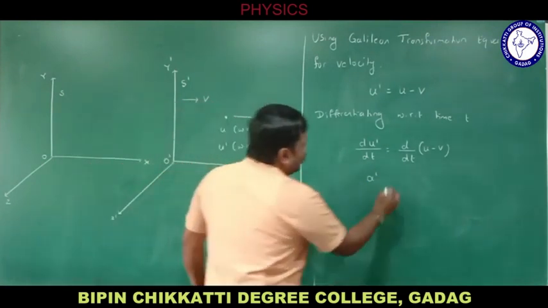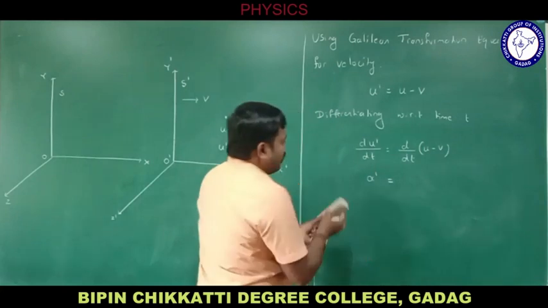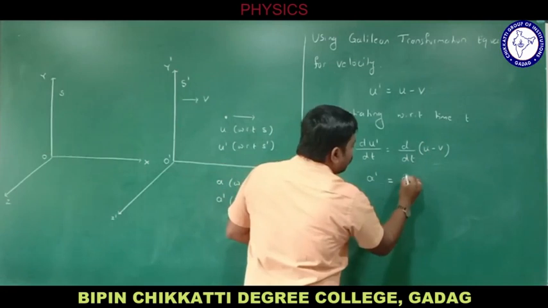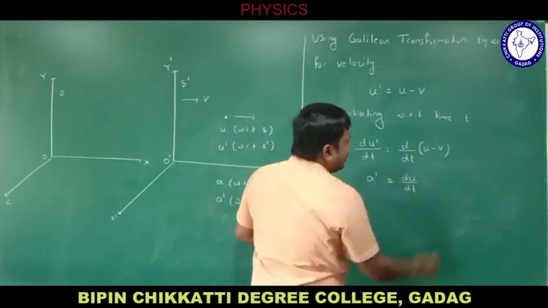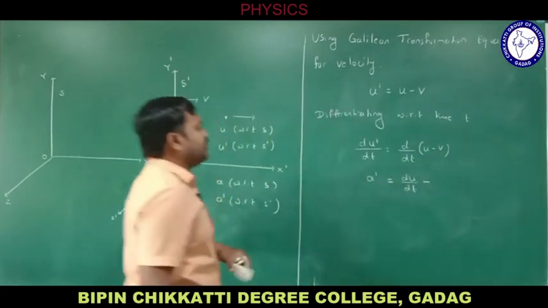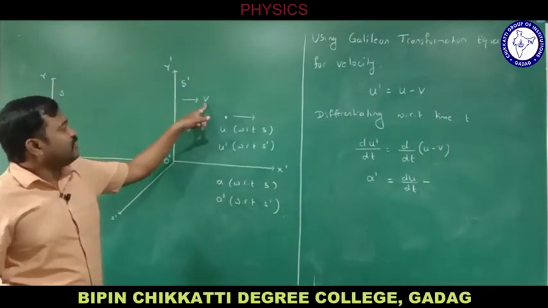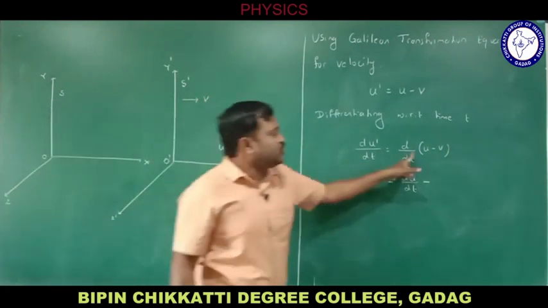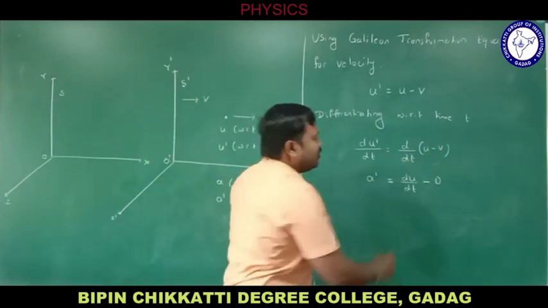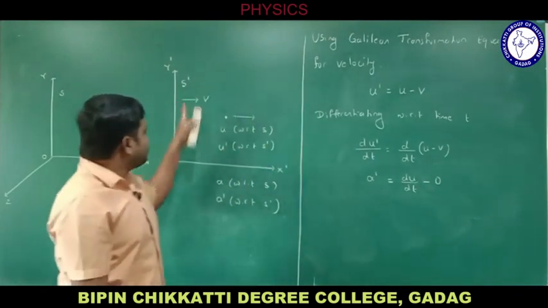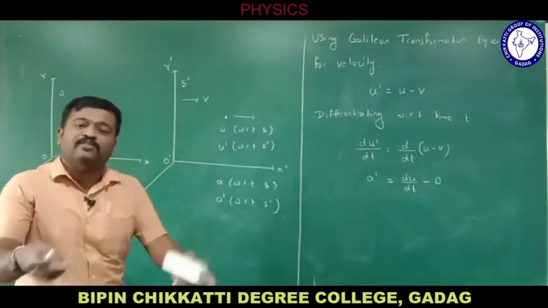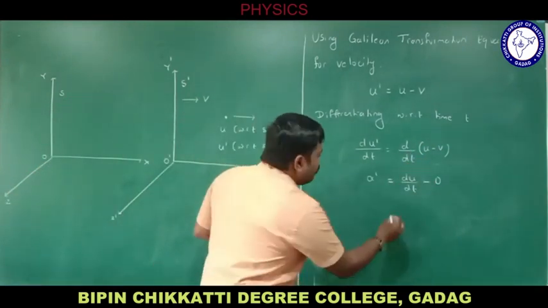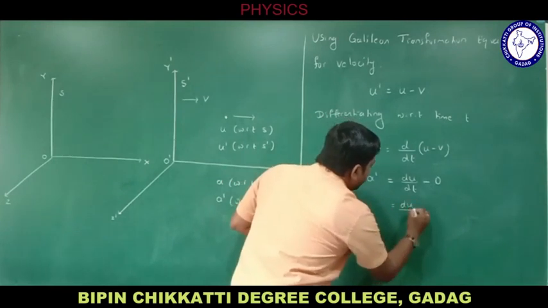Now, that is equal to the differentiation of u minus v. What is the differentiation of u? du divided by dt, minus the differentiation of v with respect to t. As this velocity is constant, it is not changing with respect to time, so dv by dt is 0, because this frame is moving with constant velocity, only then it is inertial. So we arrive at du divided by dt itself.